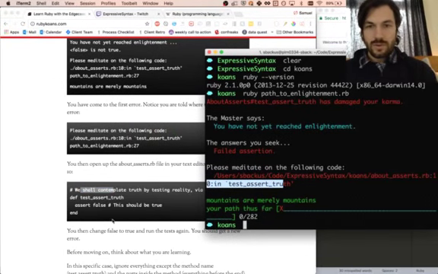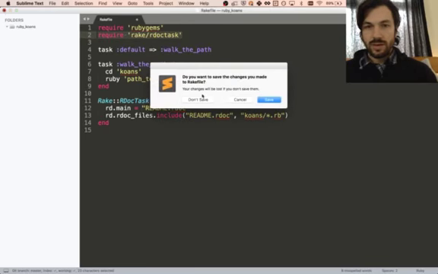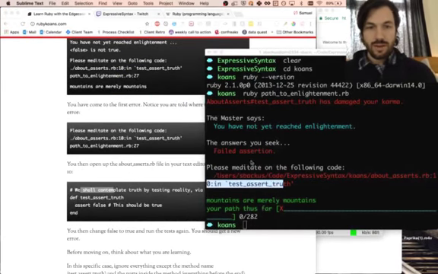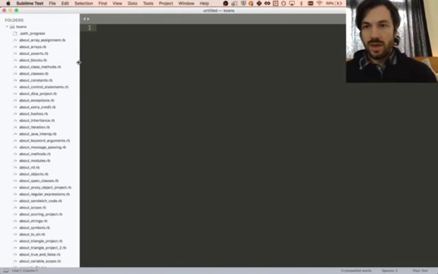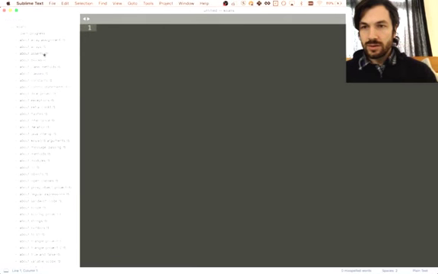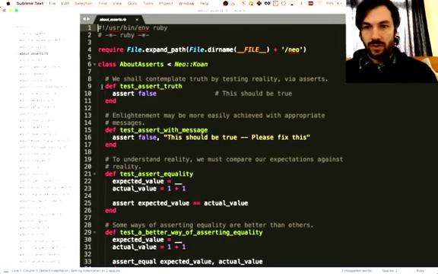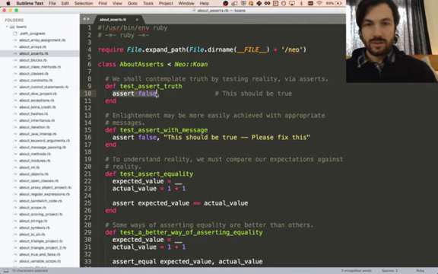I'm gonna close this because I think. Oh my goodness! Don't save. Yeah, and then I'll open up Sublime. So I'm looking for about asserts. We're going to line 10. We shall contemplate truth by testing reality via asserts. Test assert truth. Assert false. This should be true. All right.